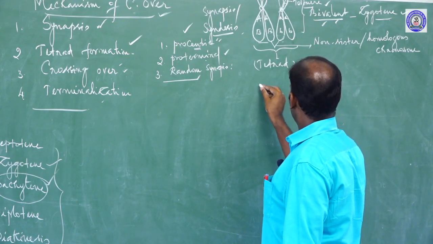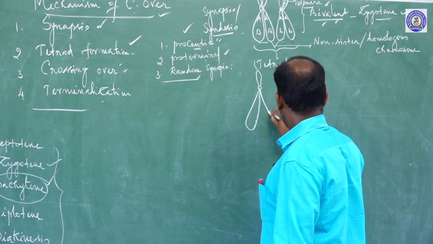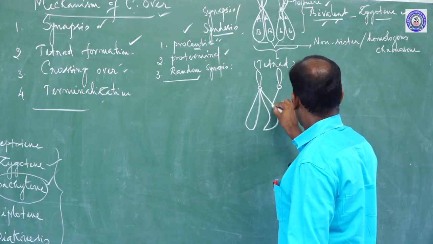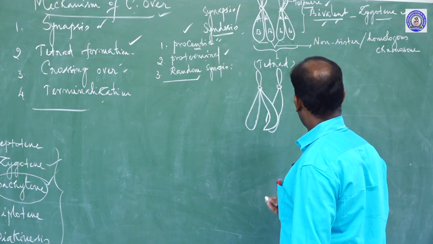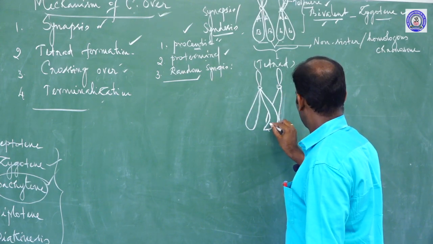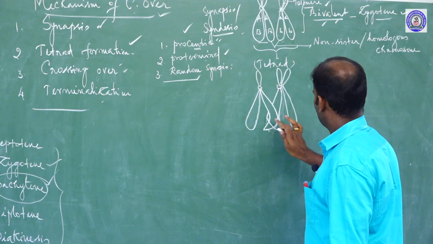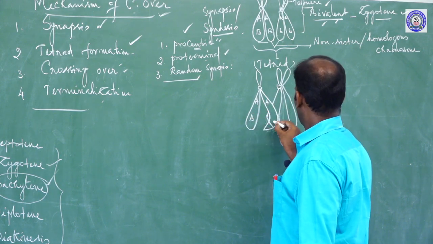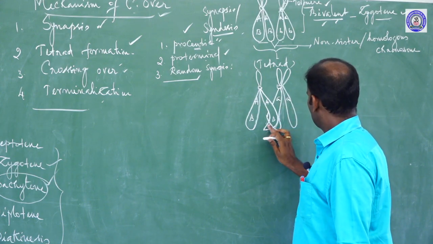How does it take place? Listen. Capital A, capital B, small a, small b, small b.